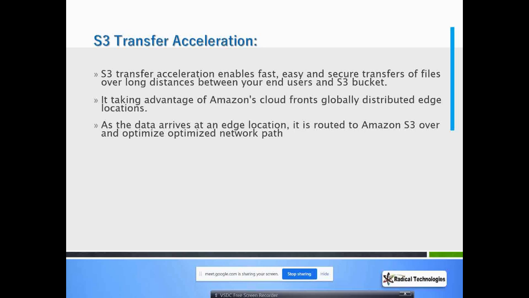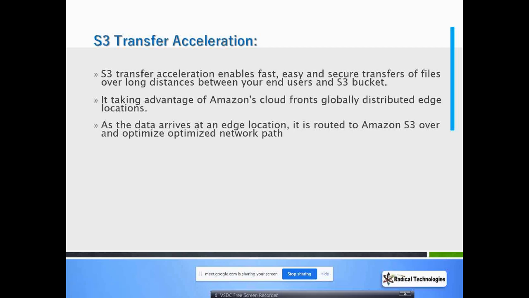How does it work? What is it? First of all, S3 transfer acceleration enables fast, easy and secure transfer of a file over long distance between your end user and S3 bucket. I already explained what this is. It's very fast and it is used for transferring a file over a long distance. It takes advantage of Amazon CloudFront. Again, Amazon CloudFront came. If Amazon CloudFront is coming, always think about edge location.